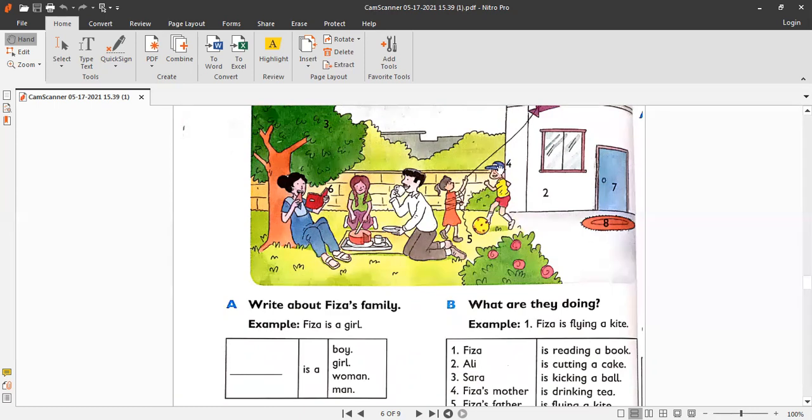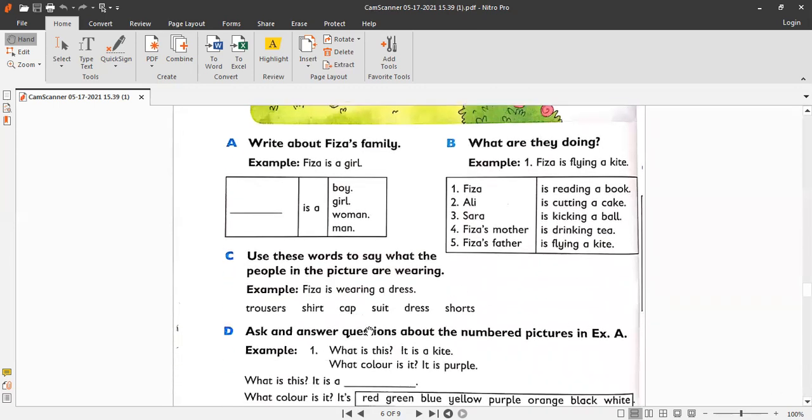Okay, what is Ali wearing? Ali is wearing red shorts. Ali is wearing yellow t-shirt and blue cap, right? And what is the daddy wearing? Fizza's father is wearing gray trousers or black trousers and white shirt. What is mummy wearing, or Fizza's mother wearing? Fizza's mother is wearing a blue dress, right? And what about Sarah? Sarah is wearing a green t-shirt and purple trousers, right? And this is what these people are wearing. We have discussed and we have used all these words. Okay, so this is your oral activity.